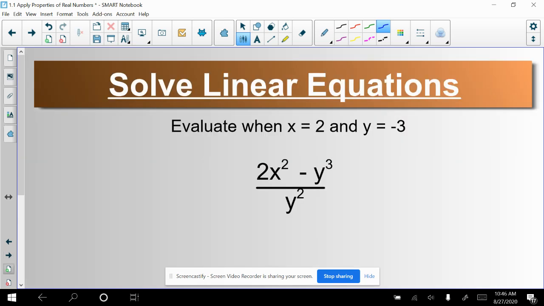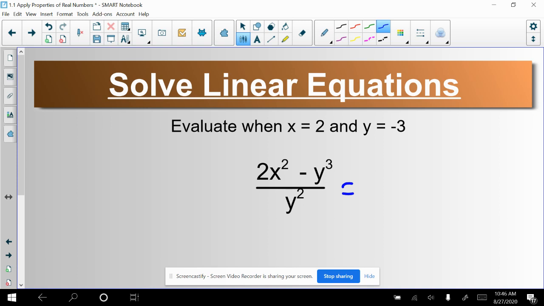This is kind of utilizing that, so kind of putting it to practice. What I want you to do is evaluate when x is the number 2 and y is the number -3. So what that would be is you're substituting 2 in anywhere where there's an x, and you're substituting -3 anywhere where there is a y.